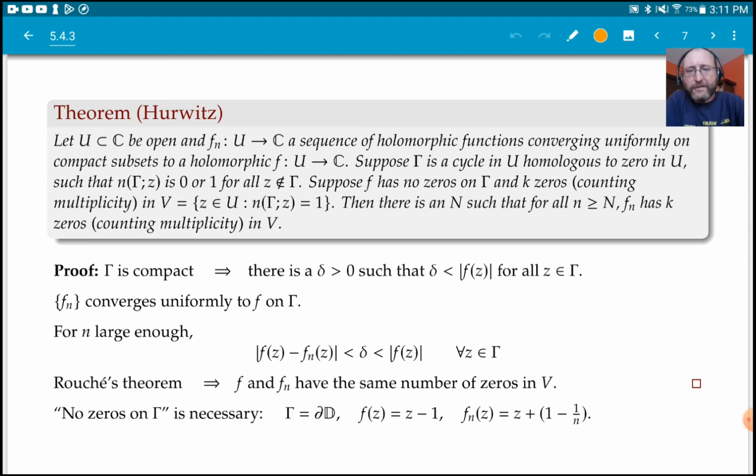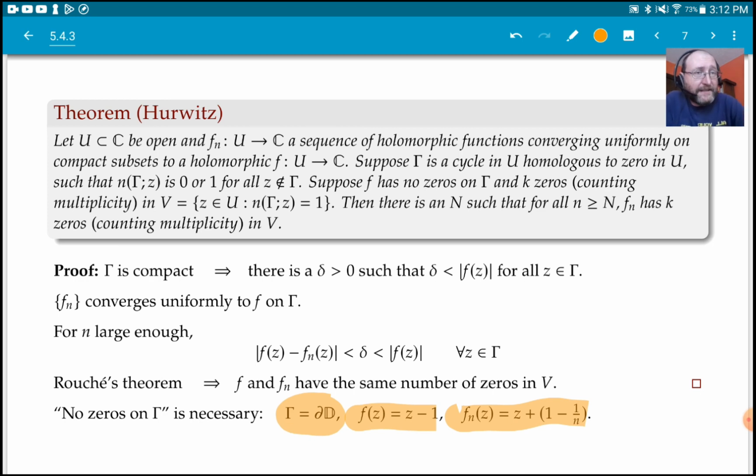Now, no zeros on gamma is a necessary condition. Suppose that gamma is the boundary of the unit disk, and take an f which actually does have a 0 on the boundary, z minus 1. That has a 0 at 1, and then we take this f sub n that converges uniformly on gamma to f. It converges uniformly on all sorts of sets, in fact on any compact set in C.